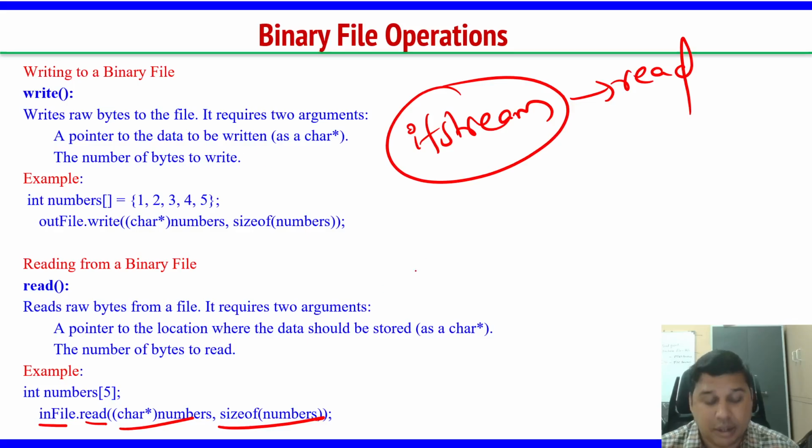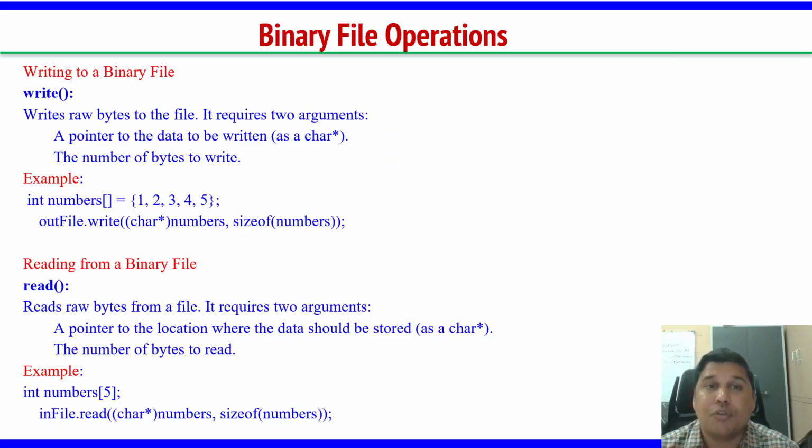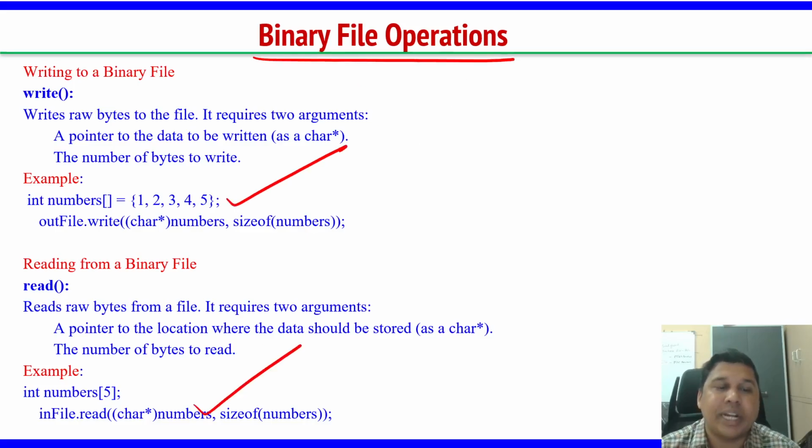Okay, for your naked eyes, again I will repeat, for this binary file operations, whether you are inserting integers or printing integers, you will be giving normal numbers from your keyboard. But the way it is stored inside the file is different. That is in binary format. That's the only change. For giving input and taking output, everything is normal.